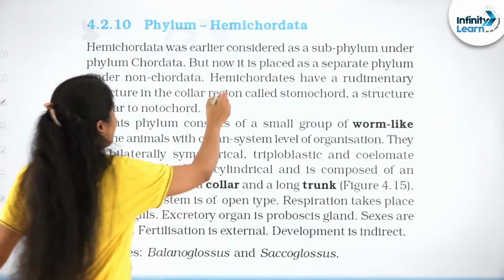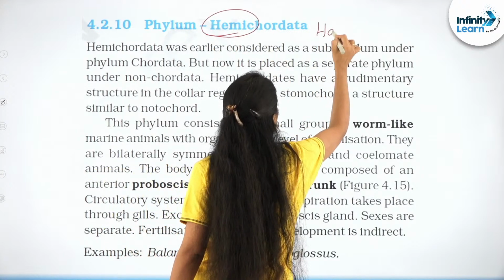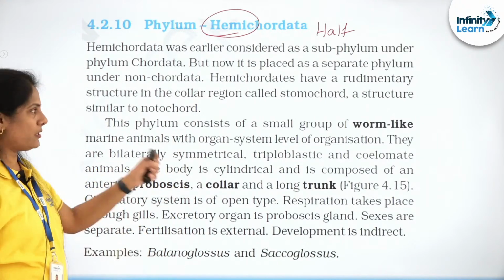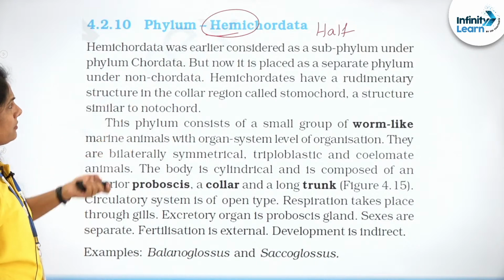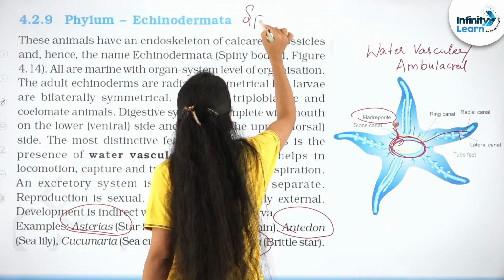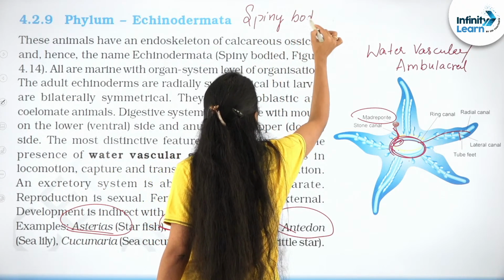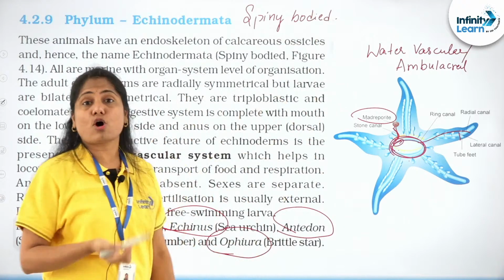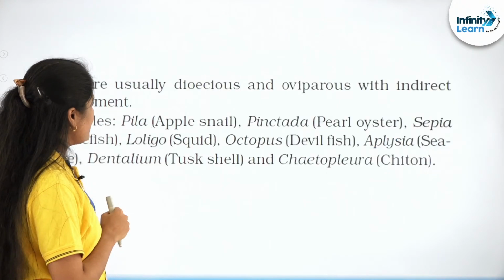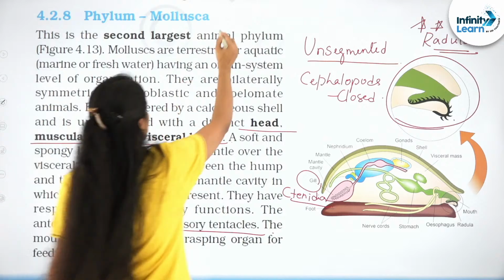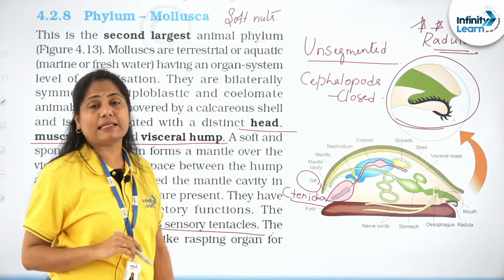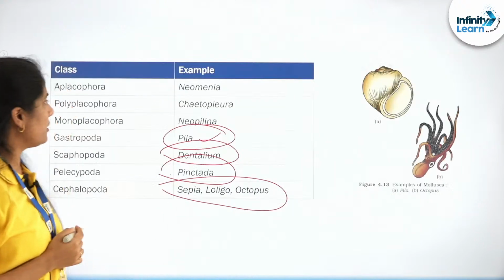chordates. So from the very name you understand hemi, half chordate, right? It is referred to as the half chordate, this particular group. And if you are looking at Echinodermata, these are spiny bodied organisms. If at all I have not given you the terminology, they have these calcareous ossicles. Compare it with the sponges. There we find spicules, here we find the ossicles. Then mollusca, it is the soft ones. They have a soft body underneath the calcareous shell, which is why that particular term, right?